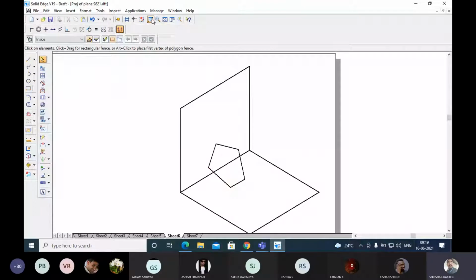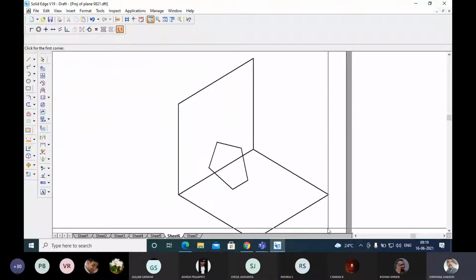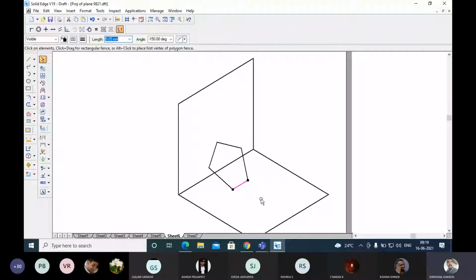Once again, I'll read the problem. A pentagon of sides 25 mm, resting on one of its edges on the horizontal plane. The corner opposite to the edge, this is the corner opposite to the edge on which it rests, is on the VP.